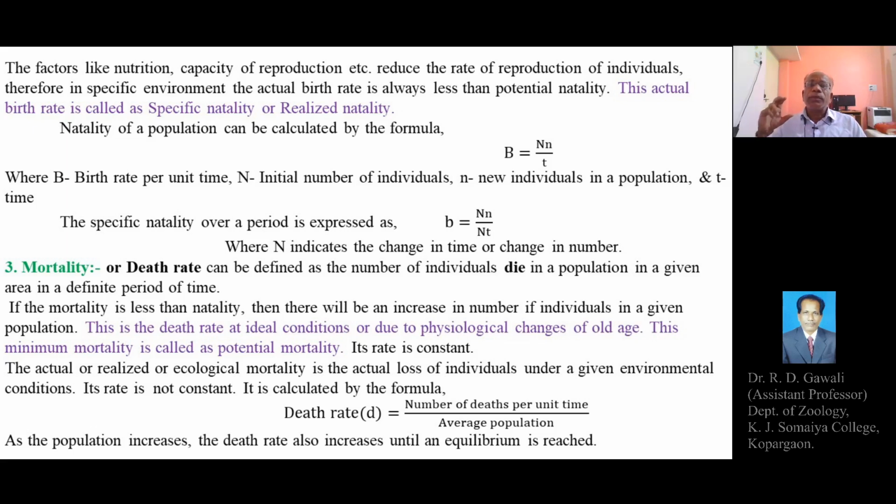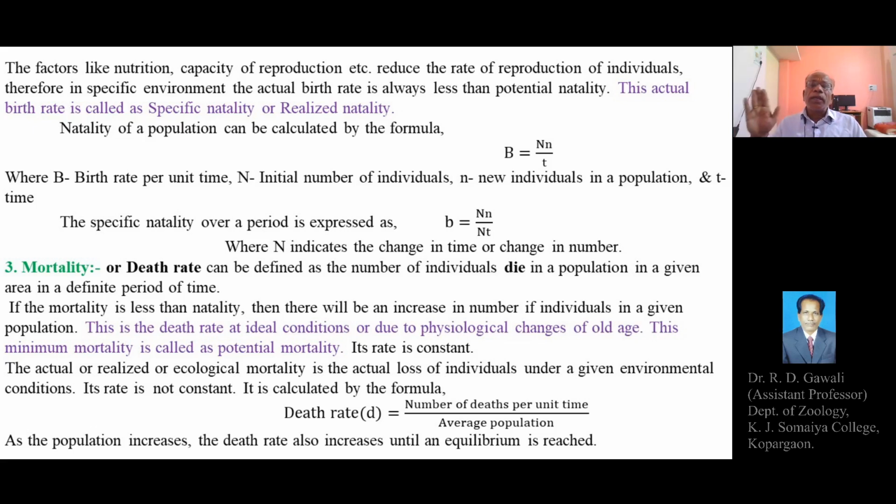So the cause of death among the individuals of the population is mainly old age, and this usually happens when the conditions are at the optimum level, fulfilling all the requirements of the organisms adequately.